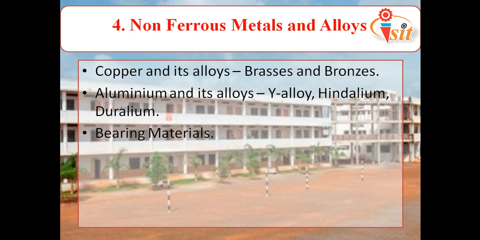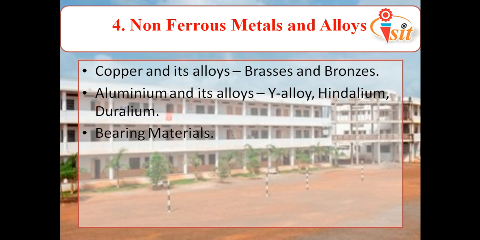Okay, as this chapter is related to non-ferrous metals and their alloys, all these alloys, Y alloy, indalium, duralium, brass, bronze, or we can say Muntz metal, or naval brass, all have iron in their composition but in a very small amount, so they are non-ferrous metals and they are alloys. Okay. The next point is about the bearing materials. The bearing materials are those materials which can be used for making bearings. They are like Babbitt materials, that is tin based material, white Babbitt materials.